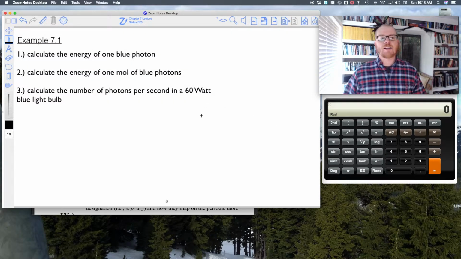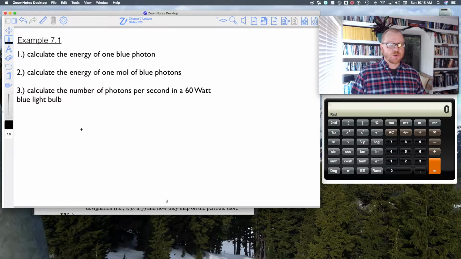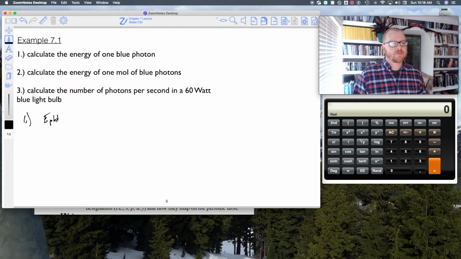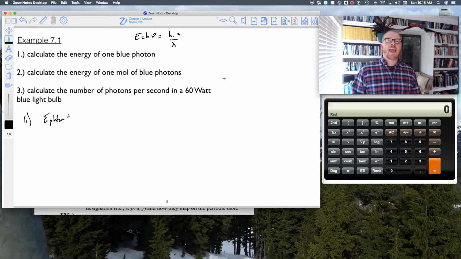So number one, calculate the energy of one blue photon, all right? So that's going to be E photon equals, and we can either use h times nu, or we can use h times c divided by lambda. Notice I just told you one blue photon.